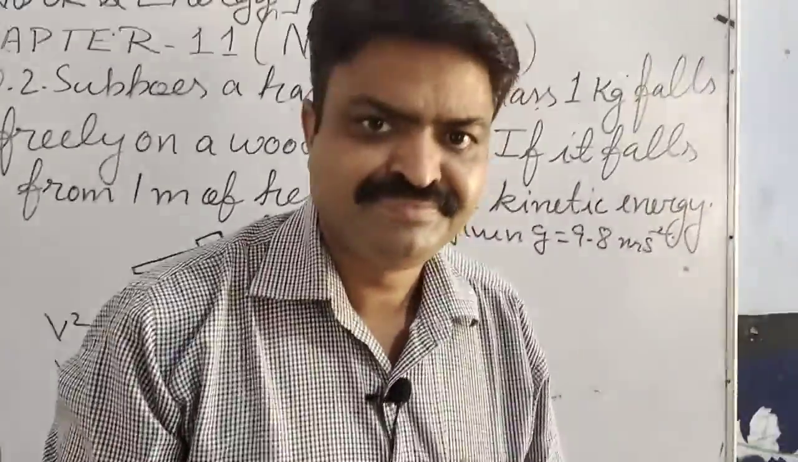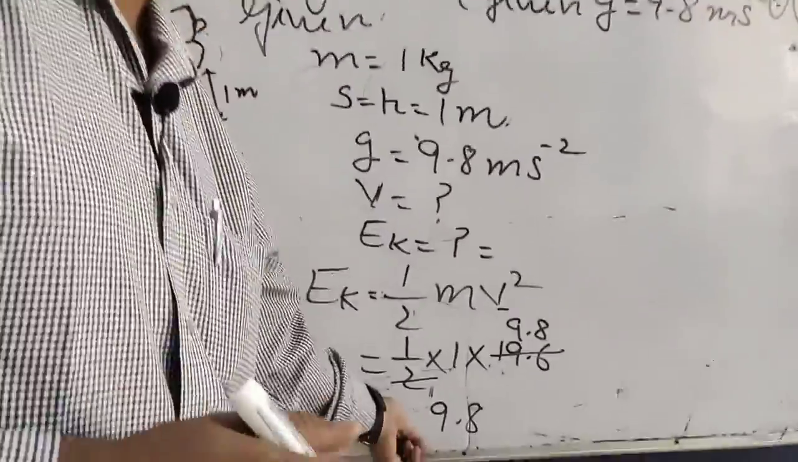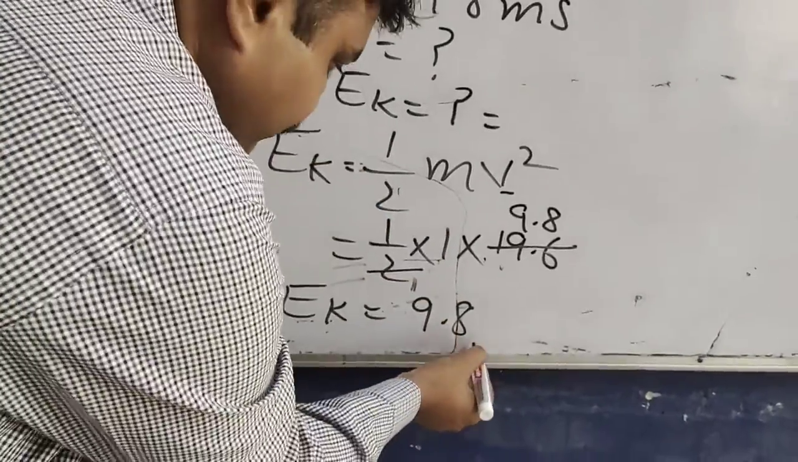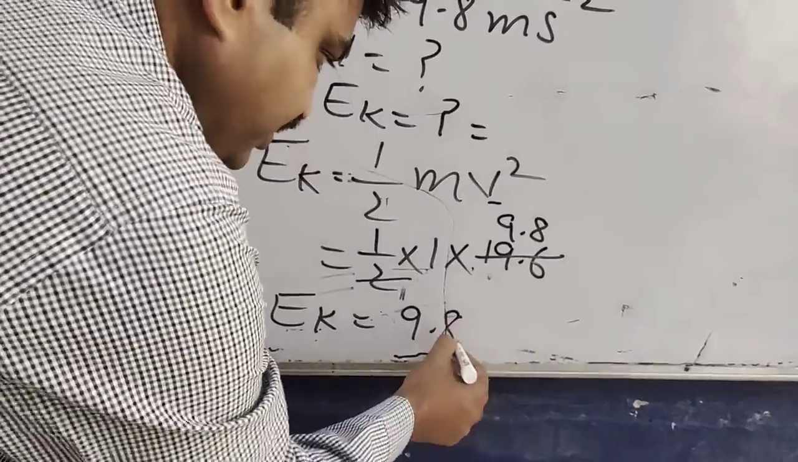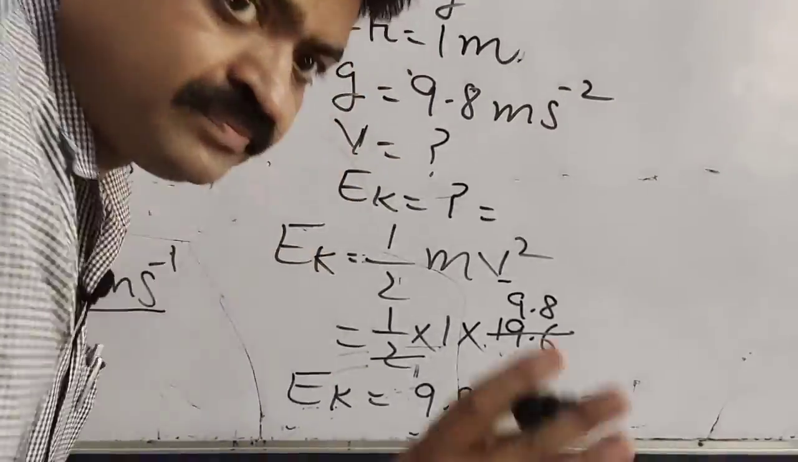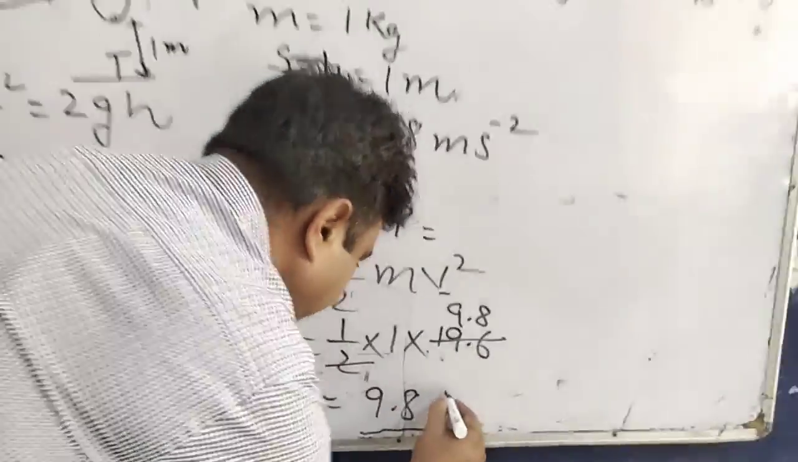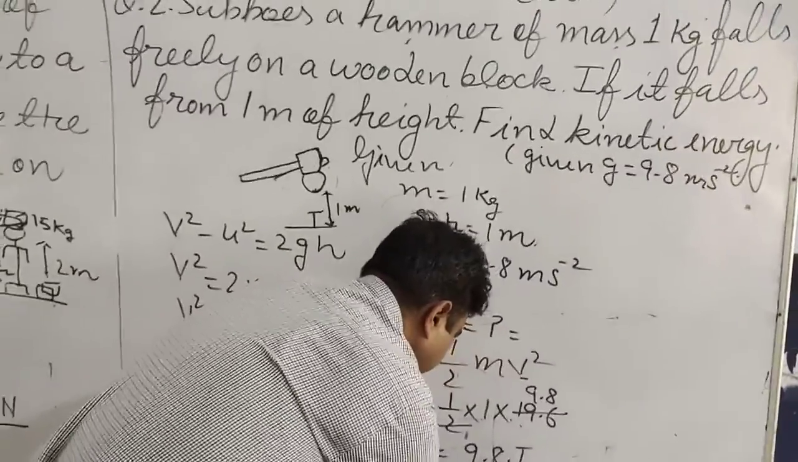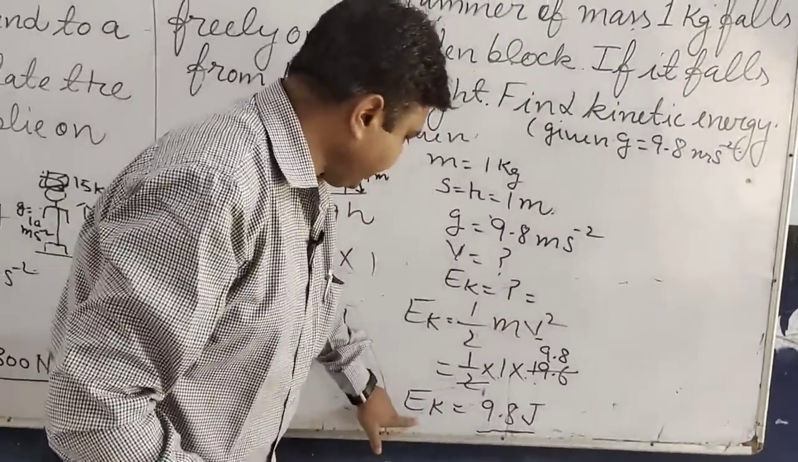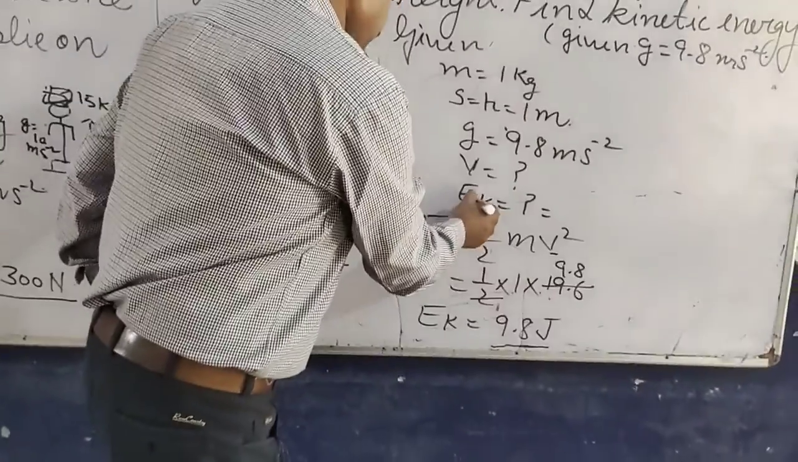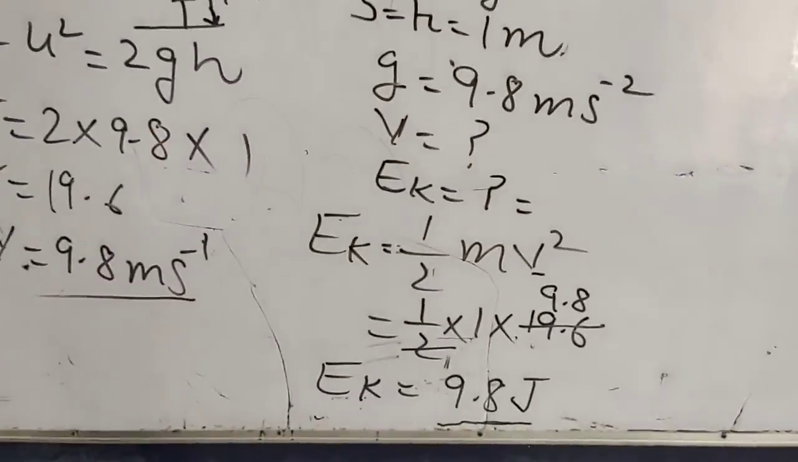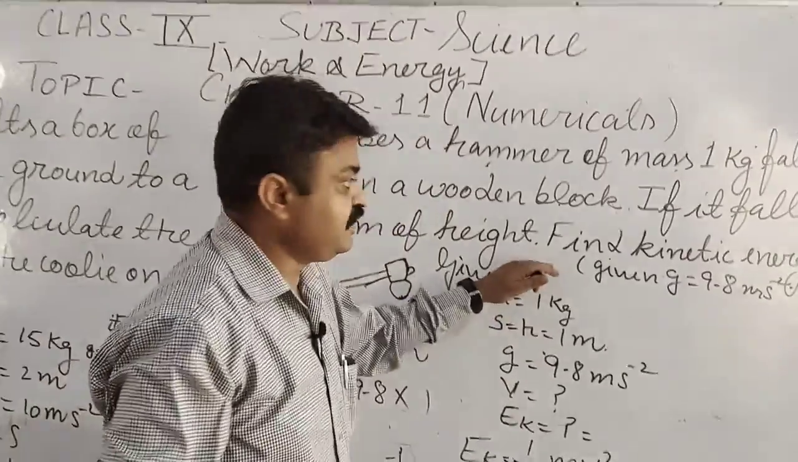Yes, because now your answer is incomplete, because we don't write the unit of this. So what is the unit of it? It is joule, student, joule. So it is 9.8 joule. So like this, you will calculate all the physical quantities that are in the question.